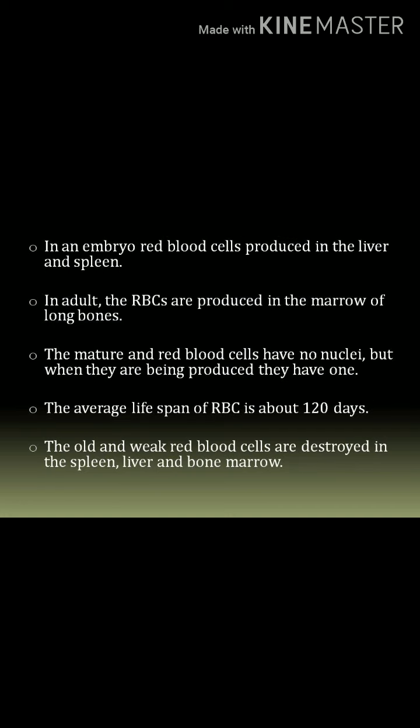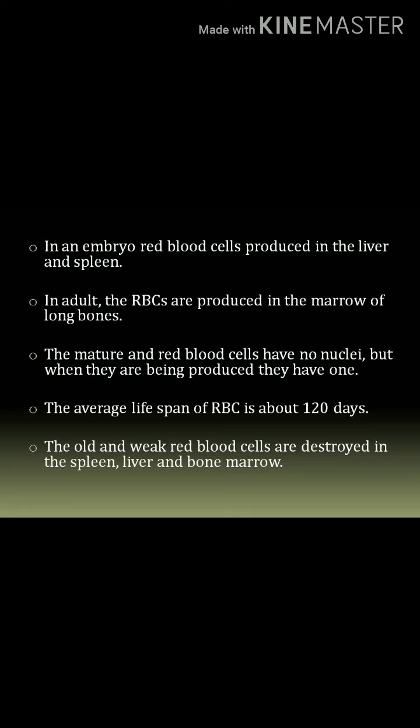In adults, the RBCs are produced in the marrow of long bones, especially in the ribs, breastbone and ilium of the hip girdle. In an embryo, they are produced in the liver and spleen. In the embryo stage, there are no bones, that's why the RBCs are produced in the liver and spleen. Spleen I will explain later.